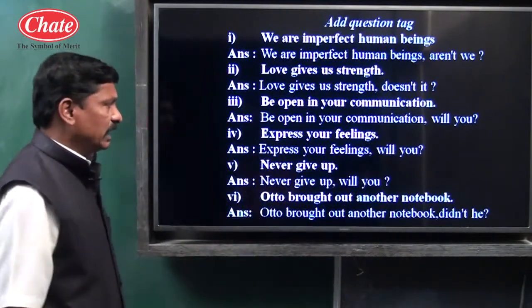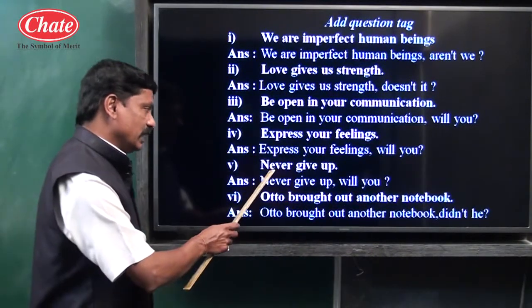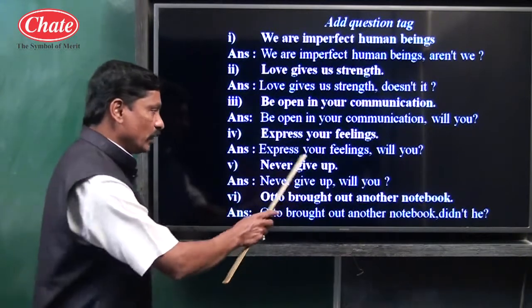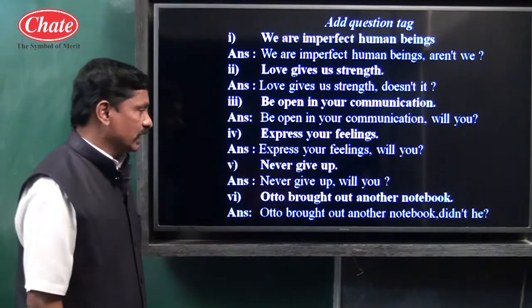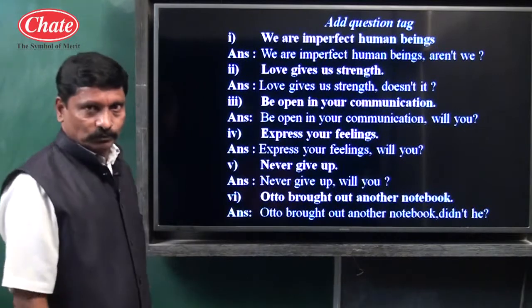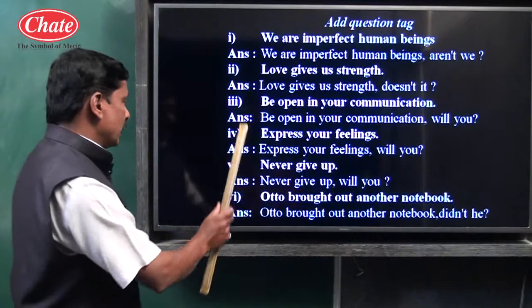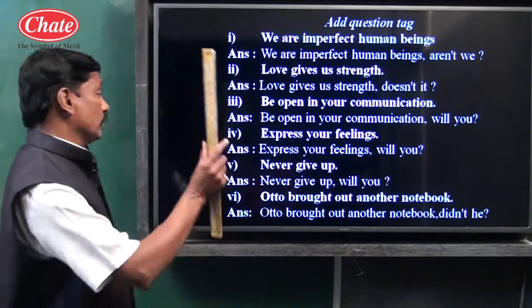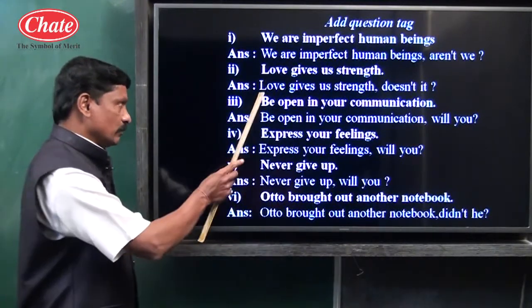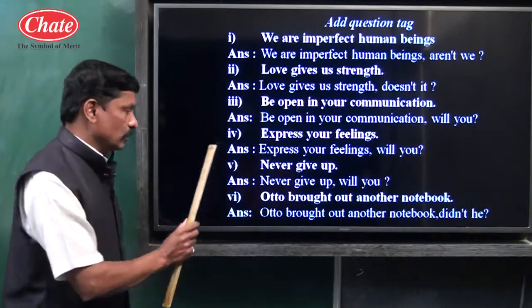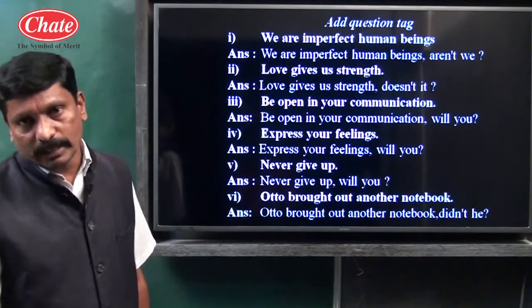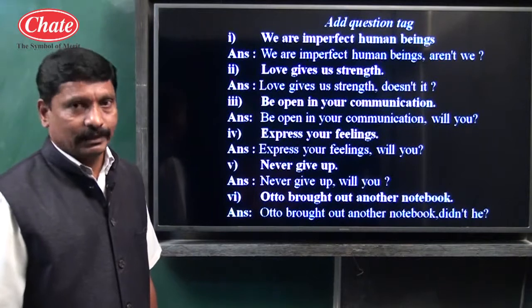Same example, never give up. Children, never is a negative word. Never give up. It is also an imperative sentence. So, will you. These are example number 3, example number 4 and example number 5. I will repeat once again: example number 3, 4 and 5 are imperative type of sentences.